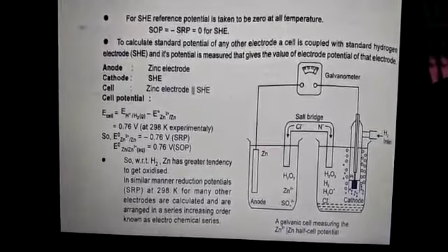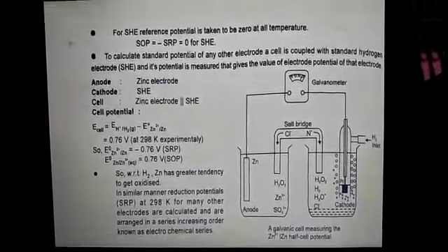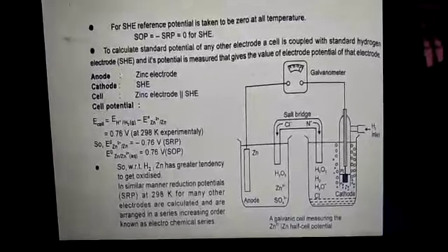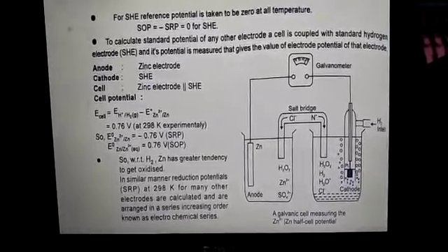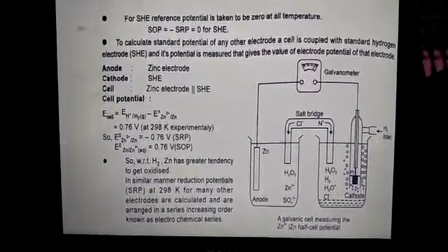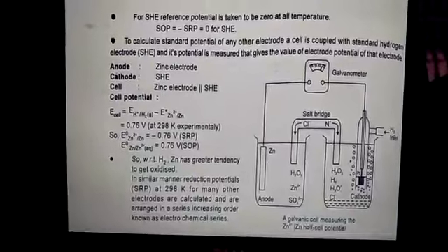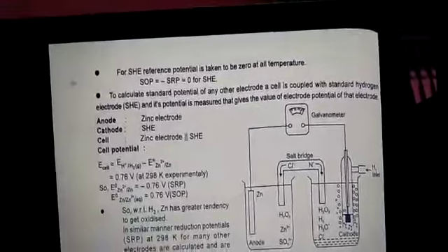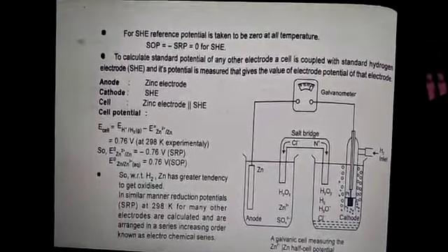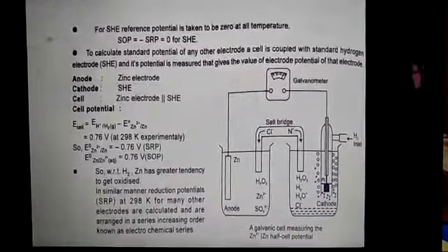The E cell of this electrode has been determined experimentally. Its value is 0.76 volt. Now, E cell is equal to E cathode minus E anode. The E cell determined experimentally, 0.76, is equal to 0 minus E naught zinc. Therefore, E naught zinc is equal to minus 0.76 volt. The negative sign of the E naught for zinc shows that on connecting the zinc electrode with the SHE, the oxidation takes place at the zinc electrode.